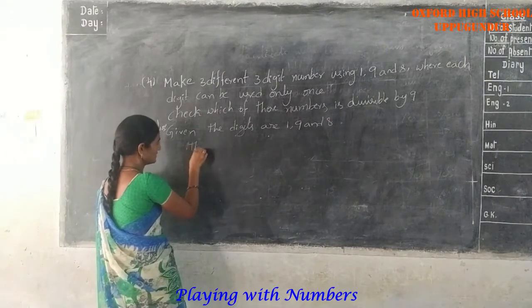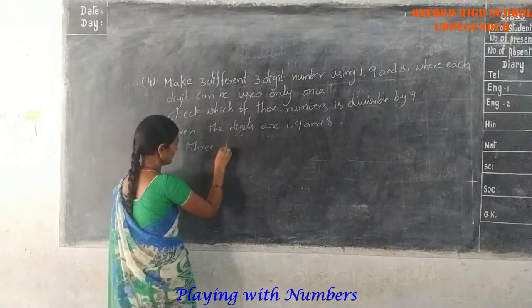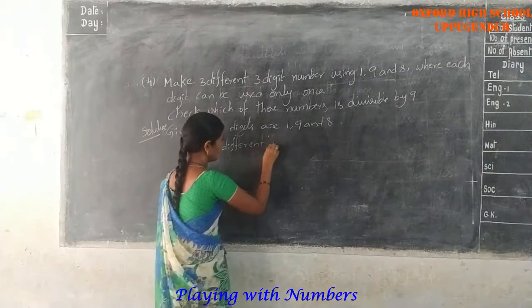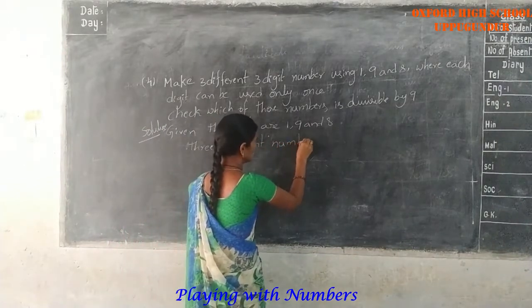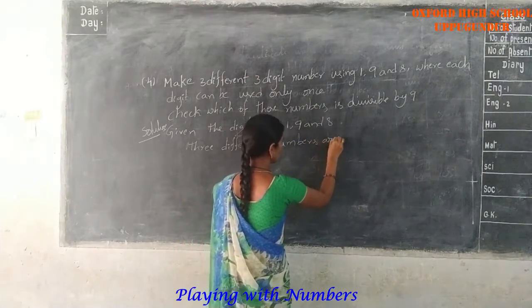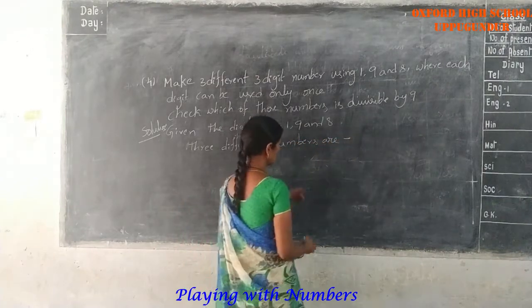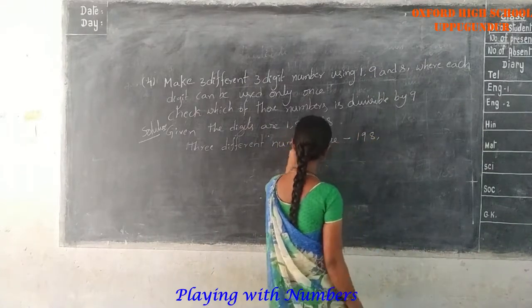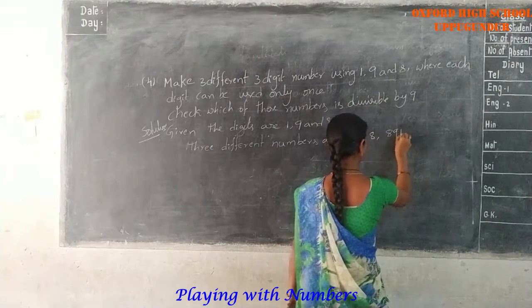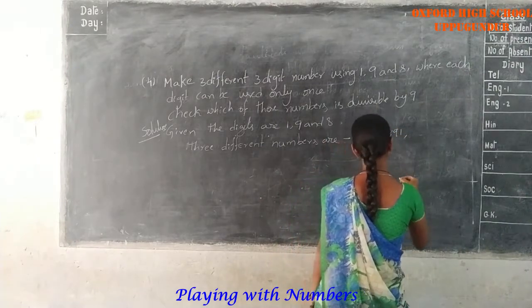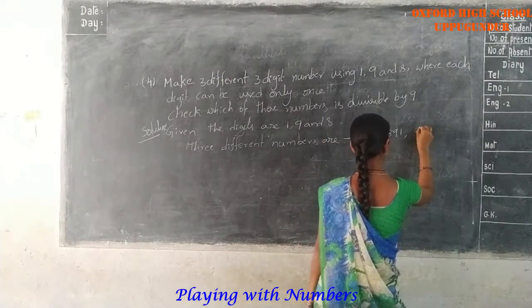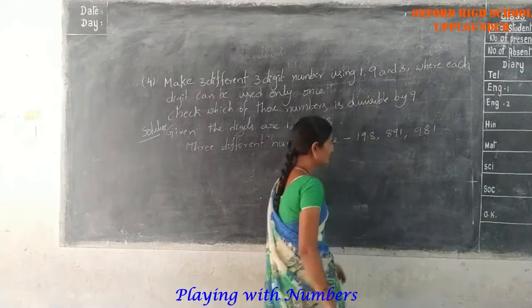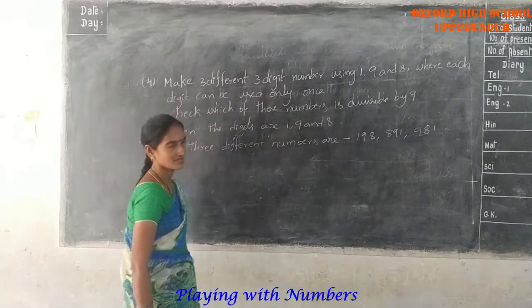The 3 different numbers are 198, 891, 981.